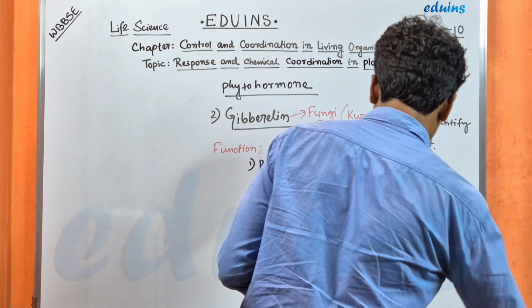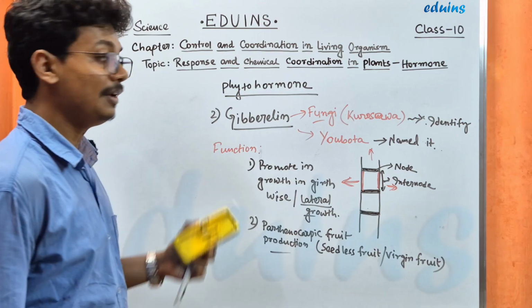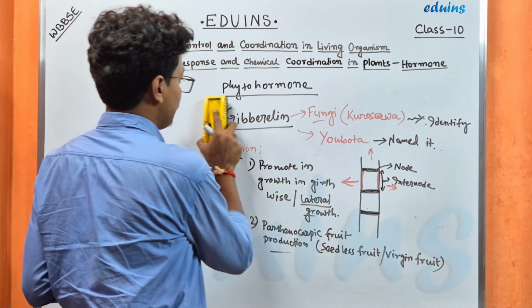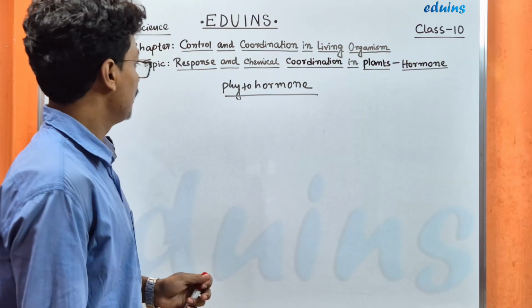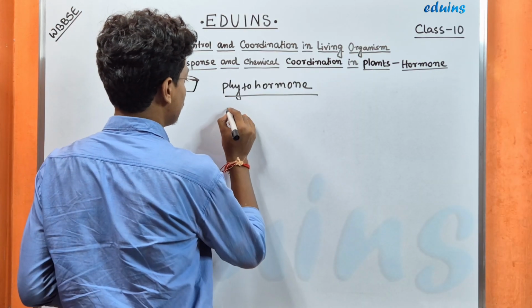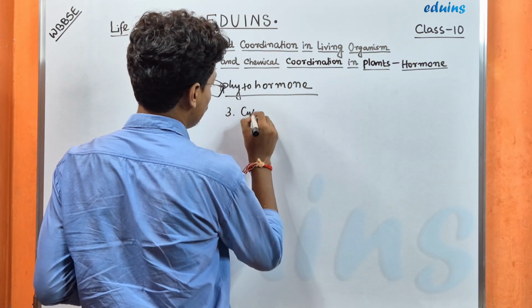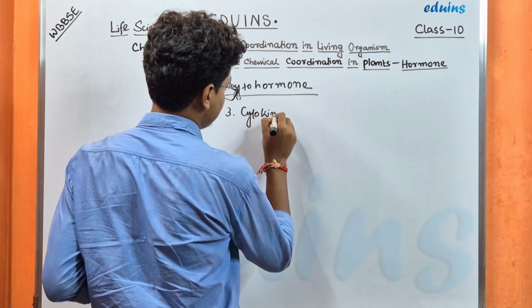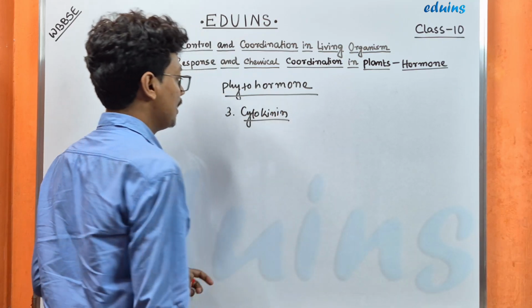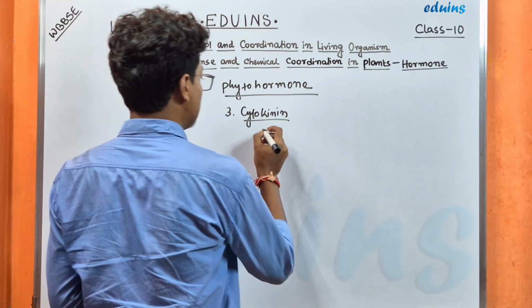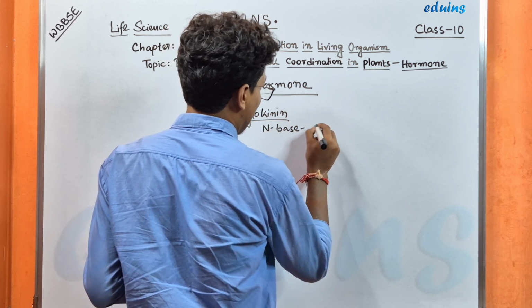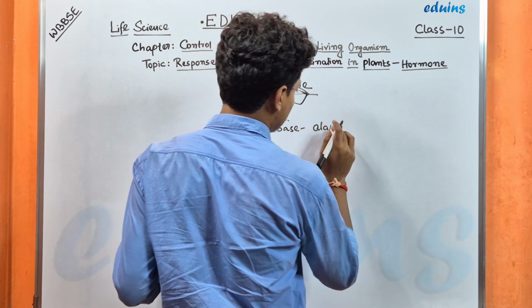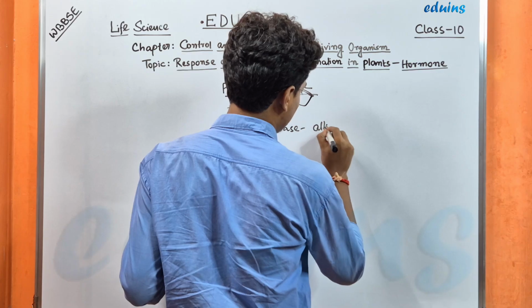The next one is the cytokinin. The third one is the cytokinin. Cytokinin is a nitrogen base alkaline hormone.